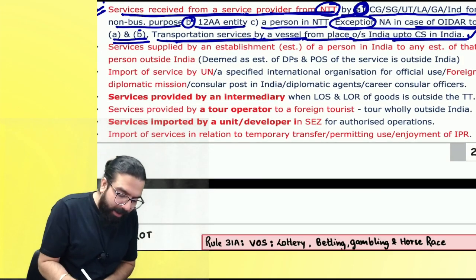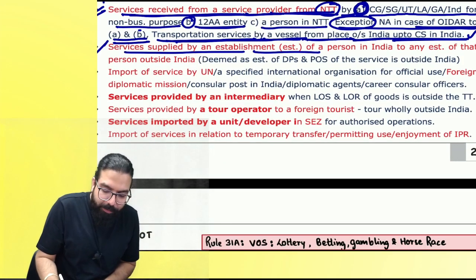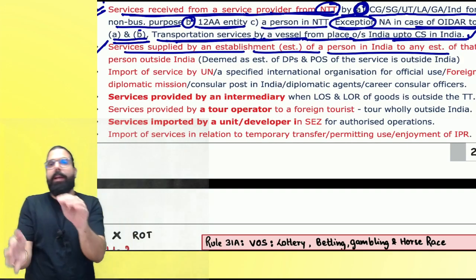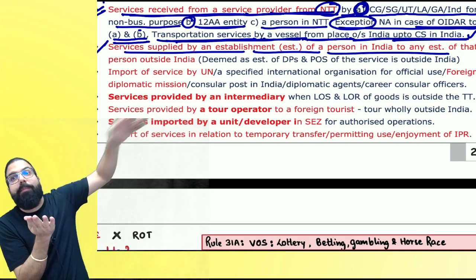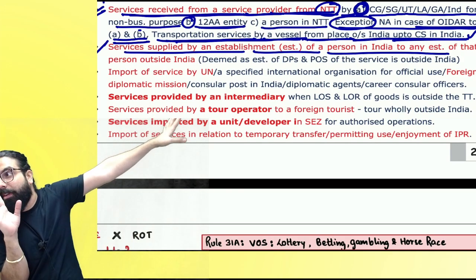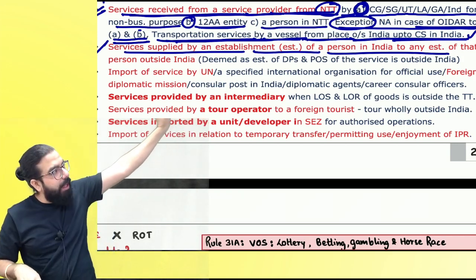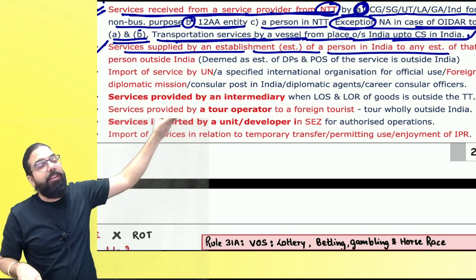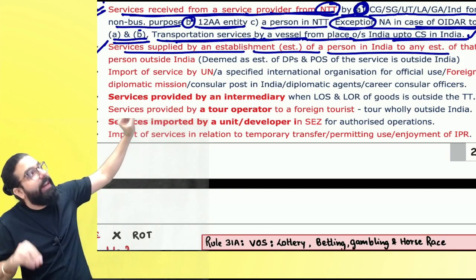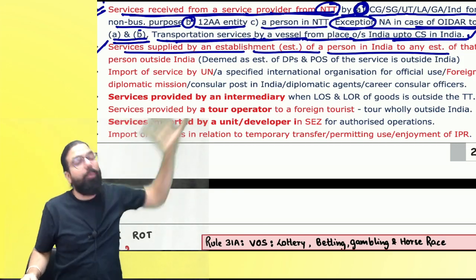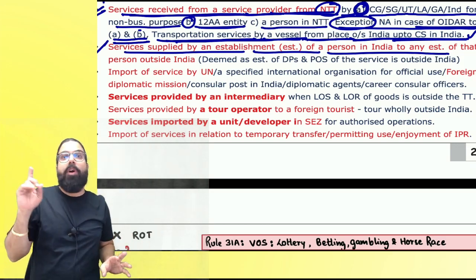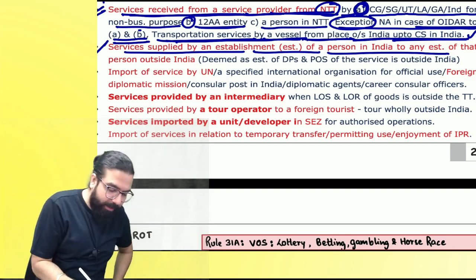The next one over here is services supplied by an establishment of a person. Baba, tell me one thing. We both are mere establishments of a distinct person. Is it export of service? Supplier is in India, recipient outside India, place of supply outside India. We are receiving foreign convertible currency also, but I am State Bank of India, India branch. Another is State Bank of India, Dubai branch. Not an export of service, but it is exempted under this point.